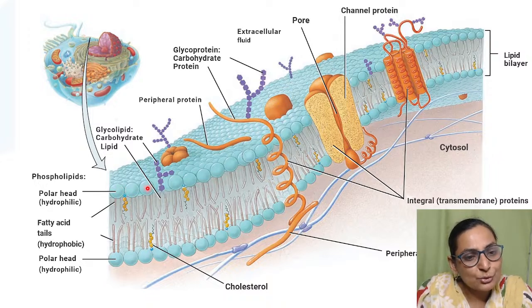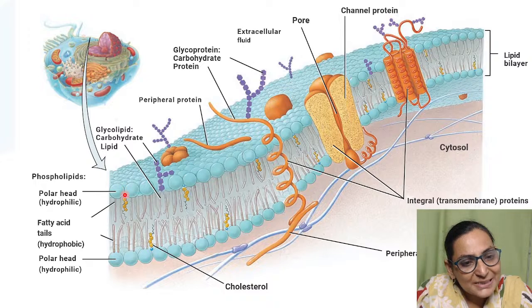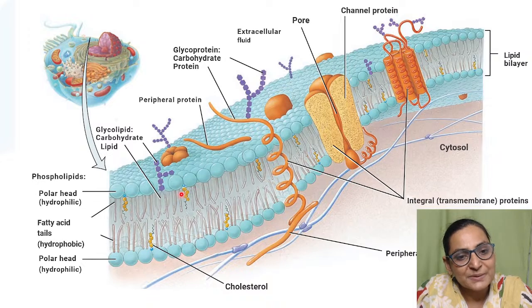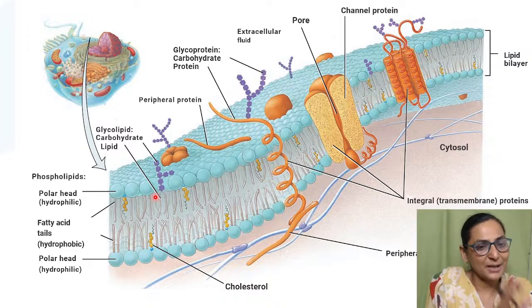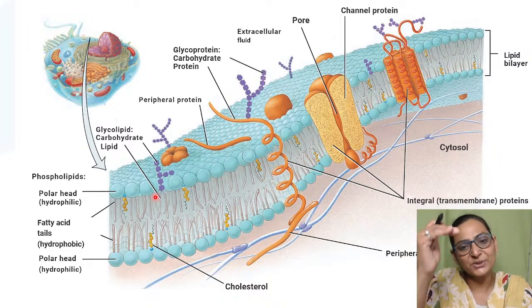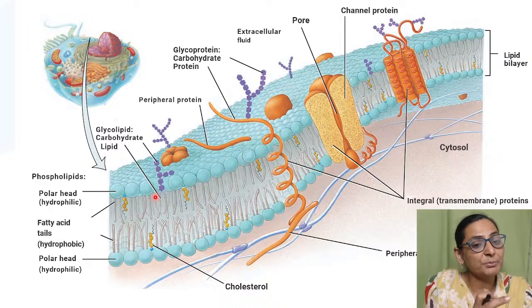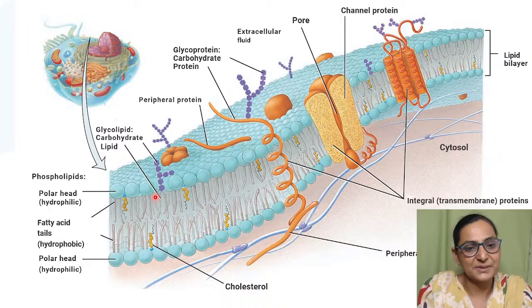Between these two heads there is going to be this intermolecular space. So from this intermolecular space, the lipid soluble substances can easily penetrate through. So this membrane is selectively permeable. It does not allow any water or water soluble substances to pass through. The only substances which can easily pass through are going to be your lipid soluble substances.